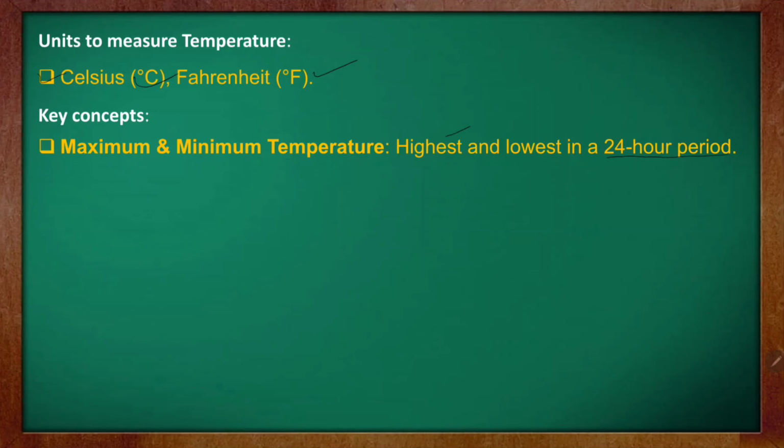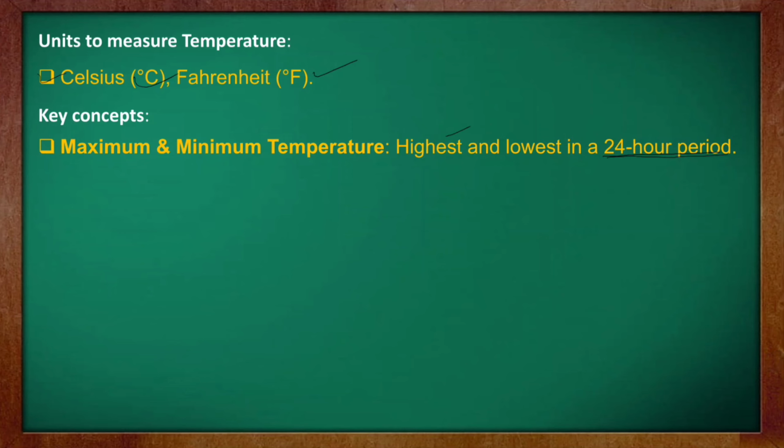So this is the maximum and minimum temperature. If you are asked to take out the maximum temperature of a week, then you need to see the maximum temperature from Monday to Sunday. But if you are asked to take out the maximum temperature of a day, that is of a 24-hour period, then within a day what is the maximum temperature? Like for example,